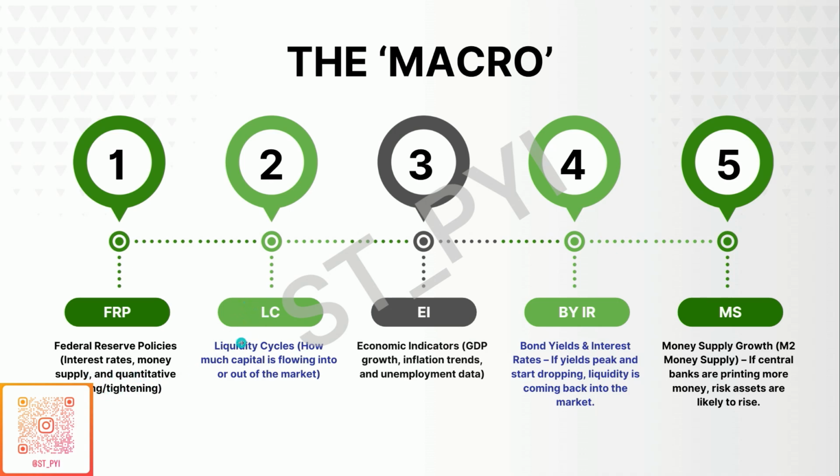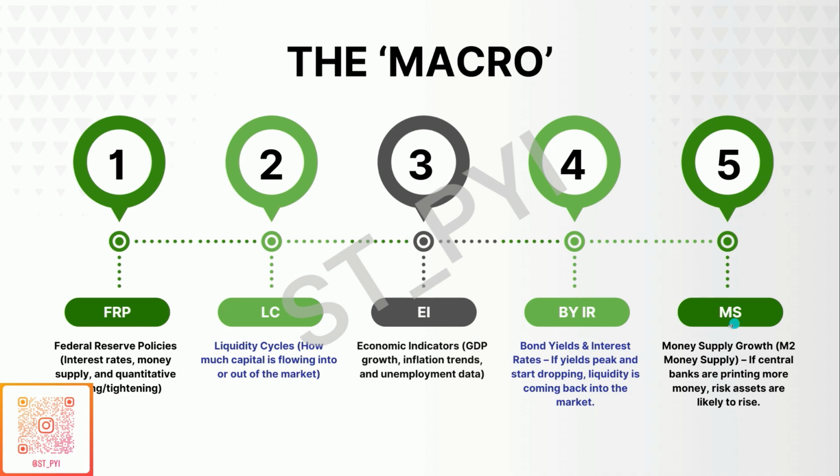The second is LC, which is liquidity cycle. How much capital is flowing into or out of the market. The third is EI, which is economic indicators, which is generally the GDP data, the IIP numbers, inflation trends, unemployment data. The fourth is bond yields and interest rates. In general, if the yields peak out and start dropping, that is when liquidity starts coming back into the stock market.